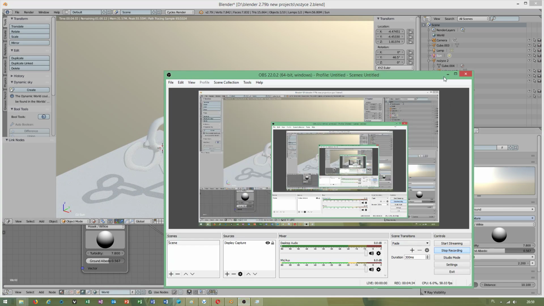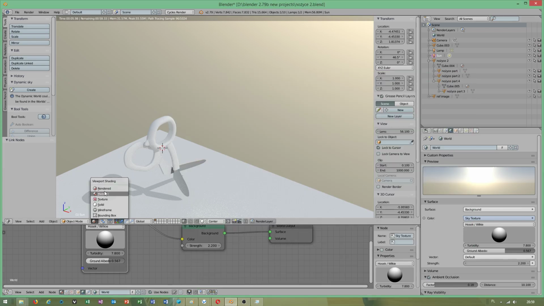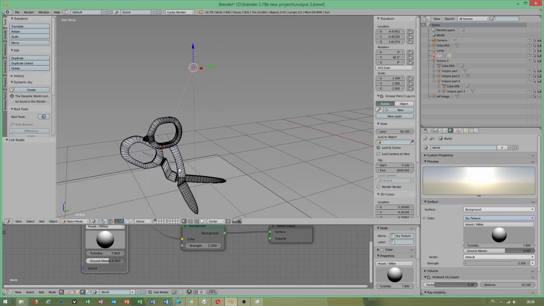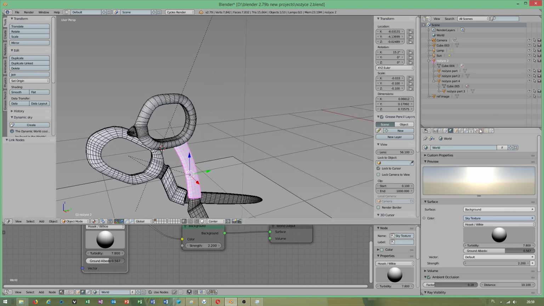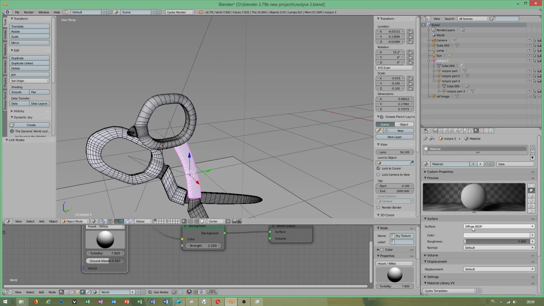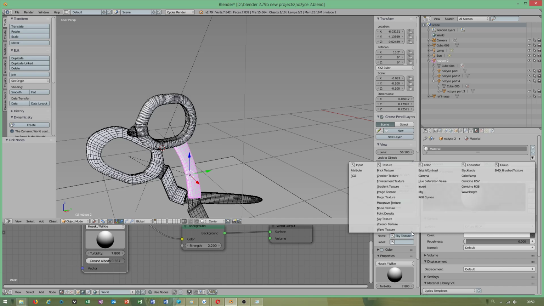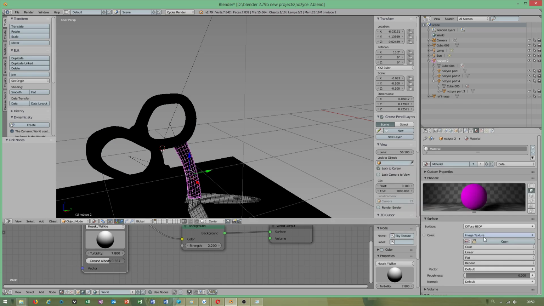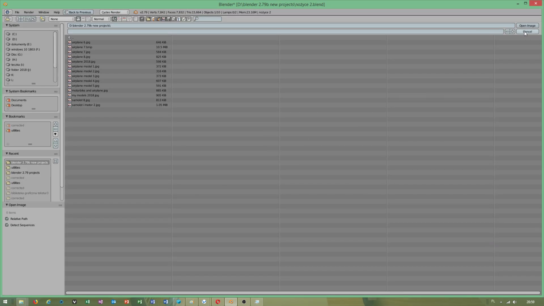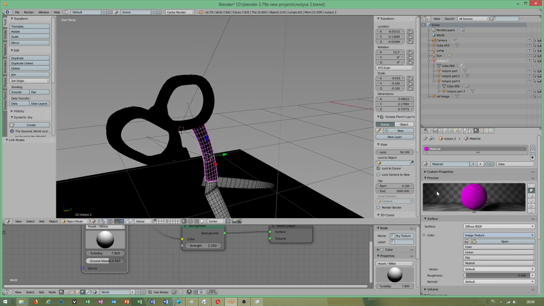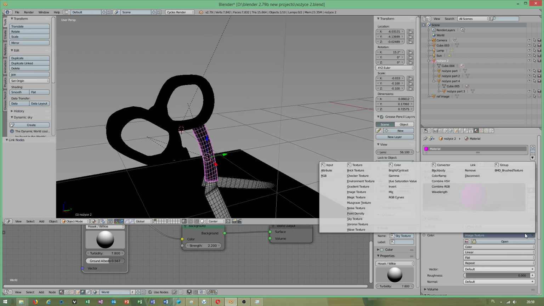Okay, next thing. Okay, another thing, if you want to add a new material, make sure use nodes is on, use the color. You click on this and choose the image texture. Wait, I have to check something.